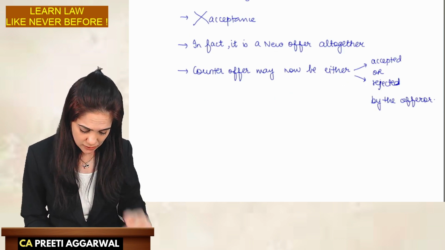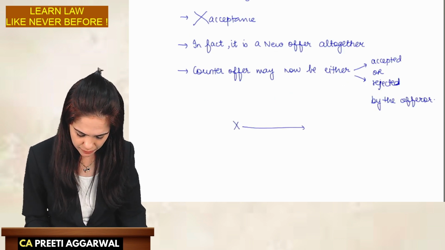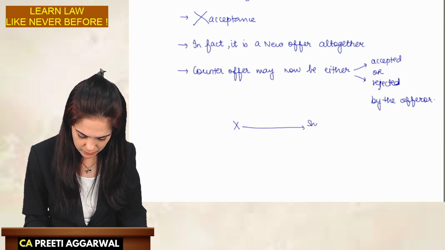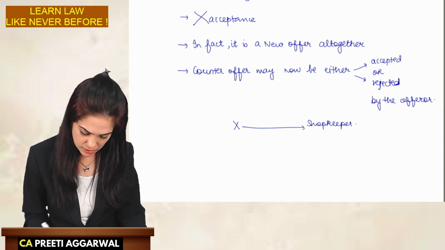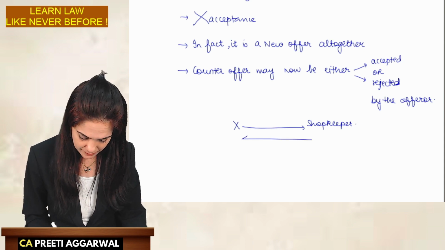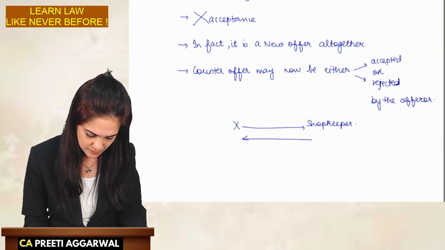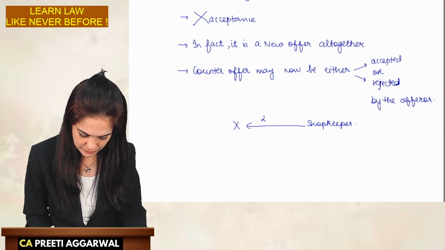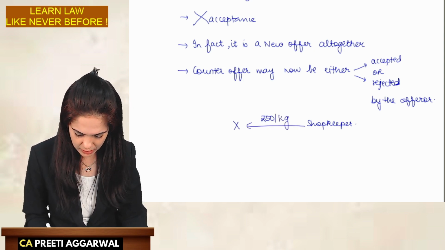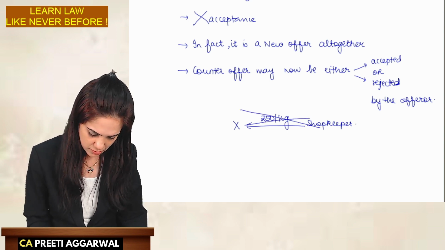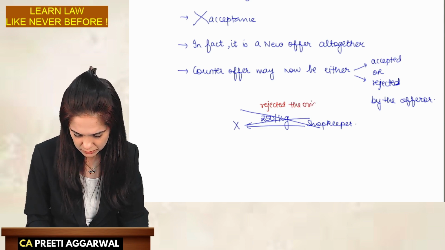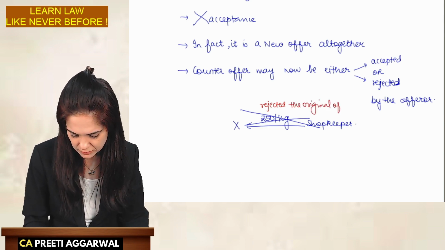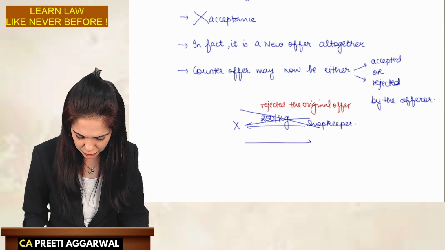Okay. So X, write the example also. He asked the price of tomatoes. Shopkeeper said, I will give it to you for 50 rupees. But Y said, no, no. He rejected the original offer and he gave a new offer altogether.